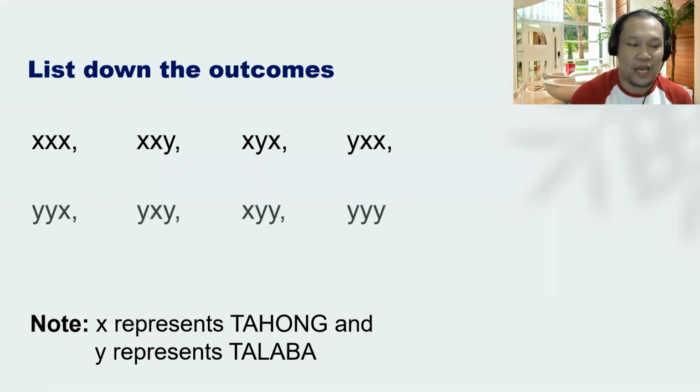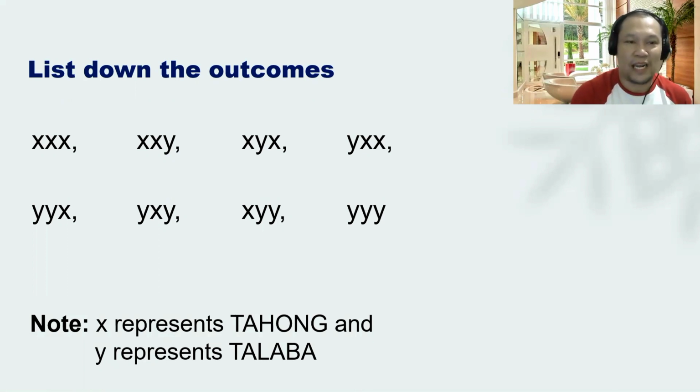Or it can be YYX, YXY, XYY, YYY. That is talaba, talaba, tahong; talaba, tahong, talaba; tahong, talaba, talaba; and talaba, talaba, talaba.